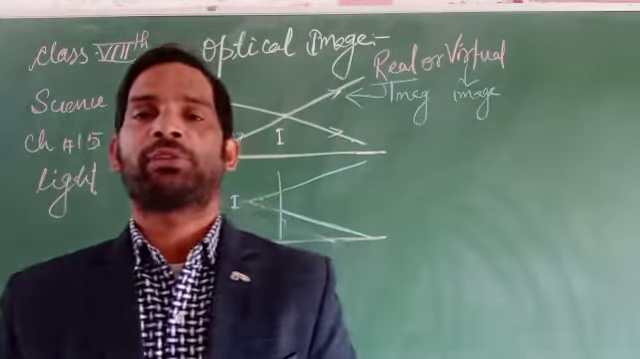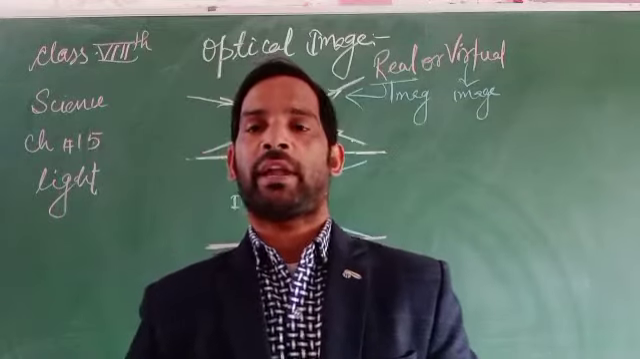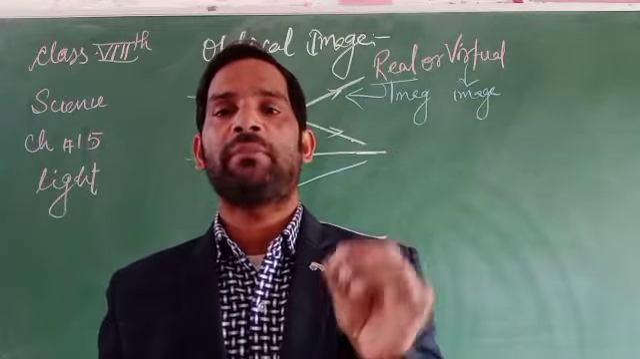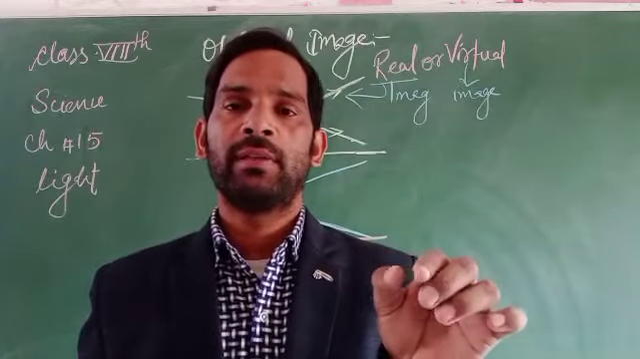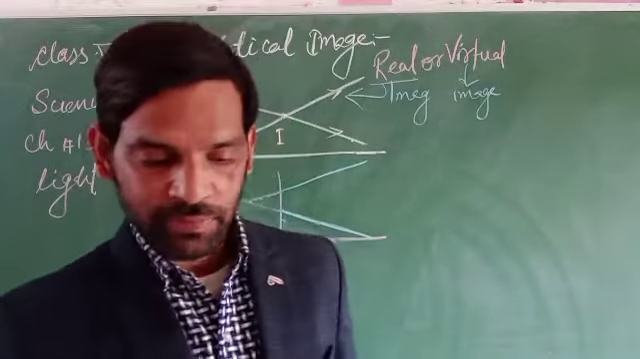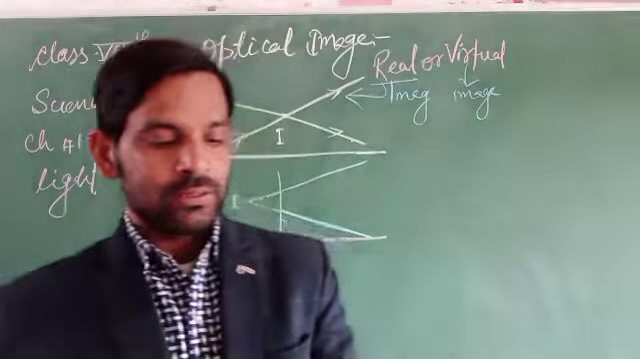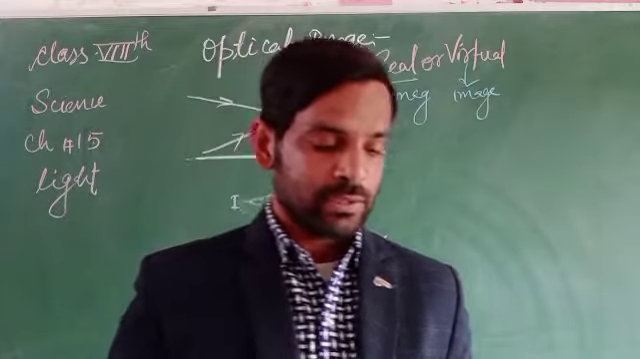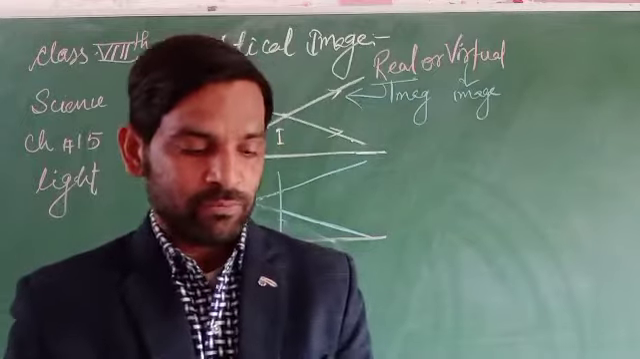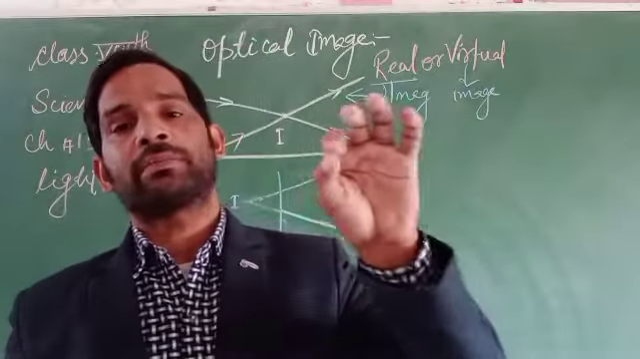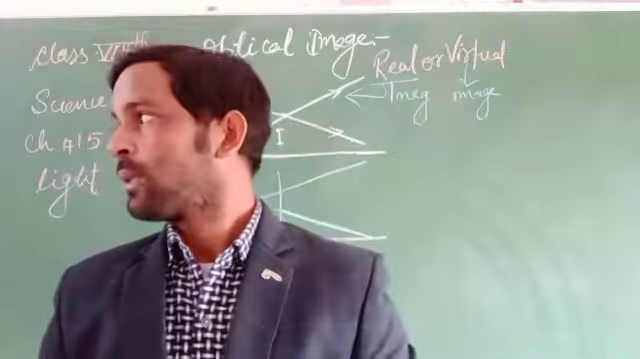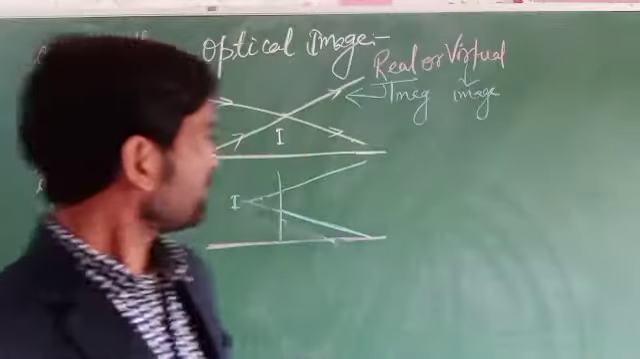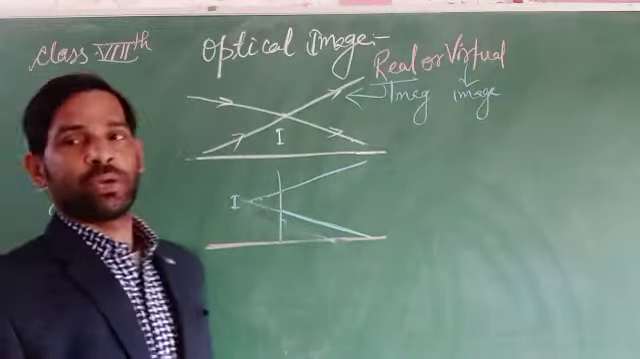Optical images might be of two types. First one is a real image, second one is a virtual image. Real image is of the same kind, erect, the same type of image as the object taken can be formed. In other cases it is found inverted. So this is the basic type of optical images you can see.